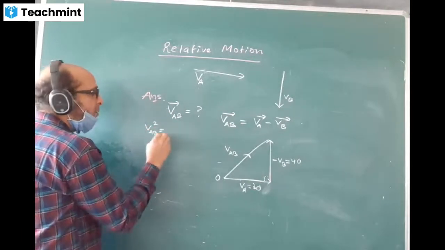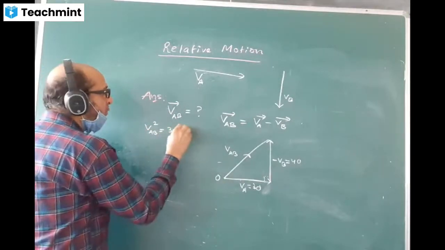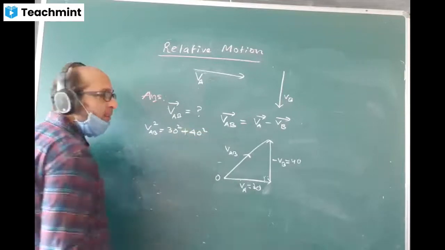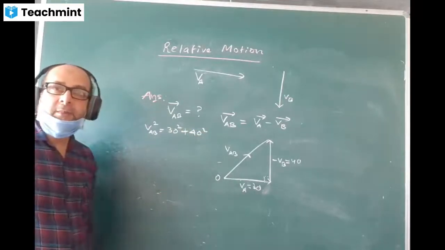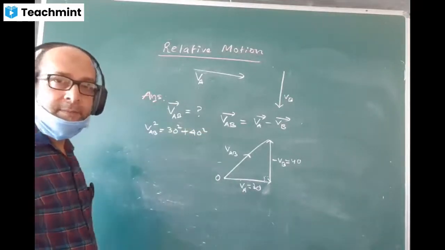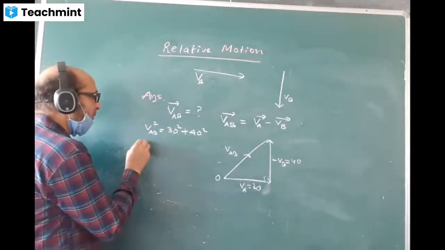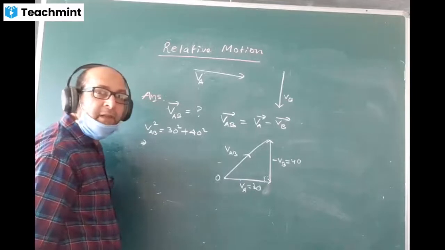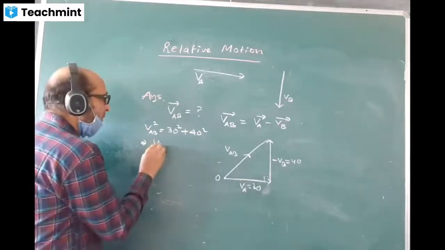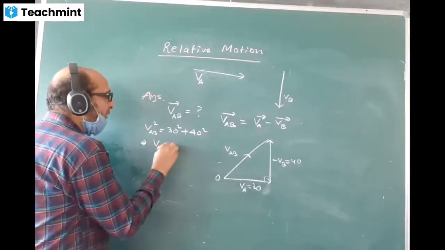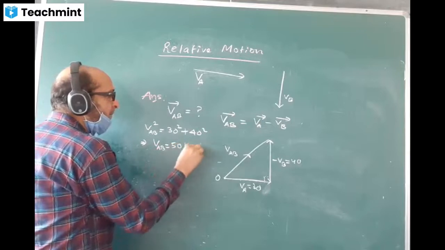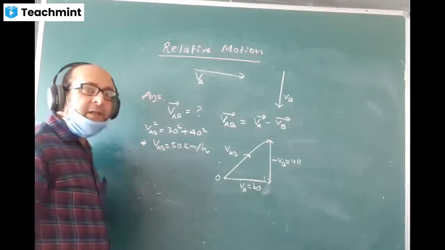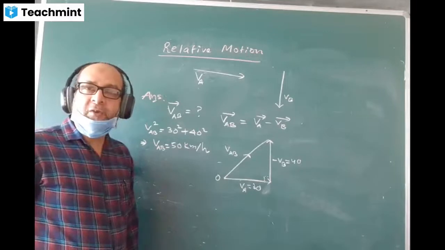VAB square is equal to 30 square plus 40 square. What answer do you get? 2500 will come. Root of this will come 50. Right. VAB value is coming 50 kilometer per hour. Is it enough, or we have to find the direction also?